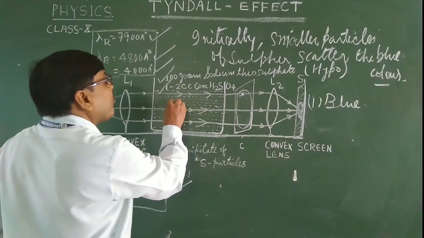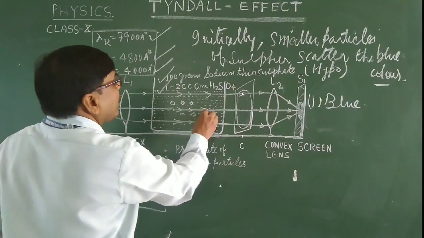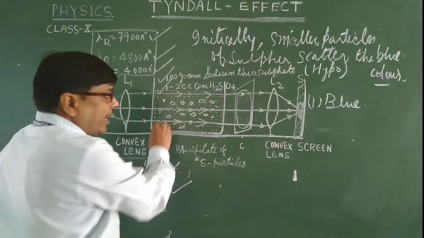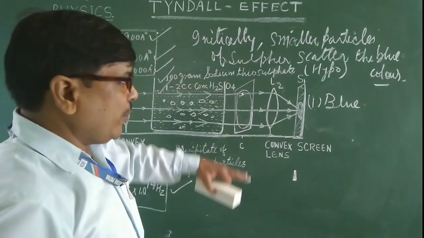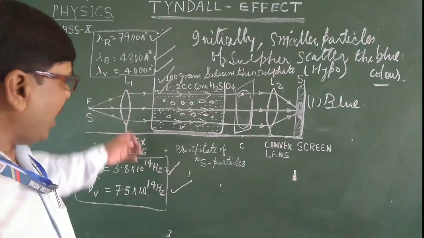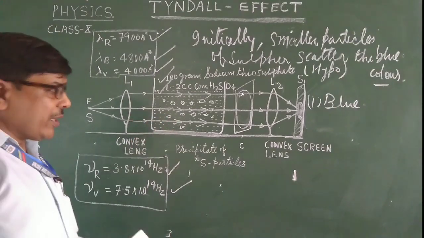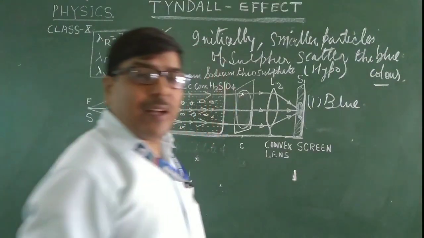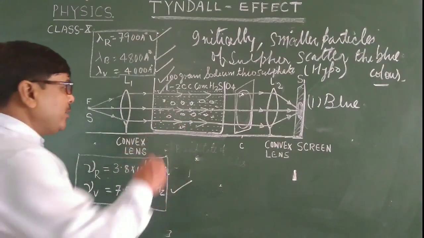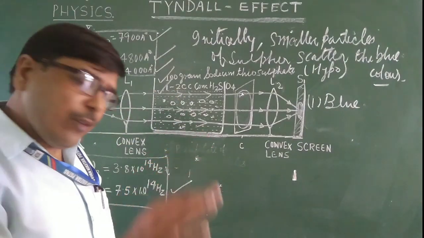After some time the particles of the sulfur become bigger, and the blue color of the light becomes red, because now the bigger particles scatter the red color of the light. That's why the path of the light becomes visible.